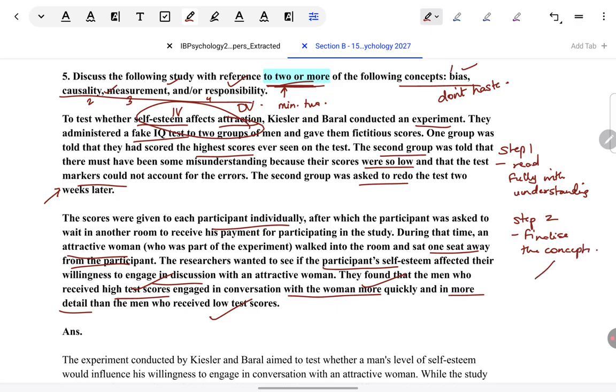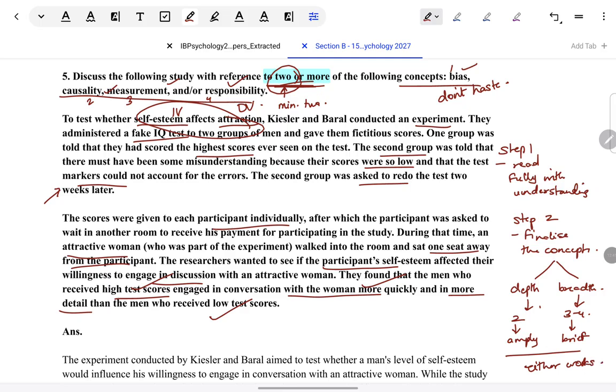So if you're wondering, is it better to take more or is it better to take fewer concepts? There's something called a depth approach and there's something called a breadth approach. Depth approach means you take the minimum number of concepts that they have allowed for, take two, but discuss both of them amply. Give a detailed discussion of each. Breadth approach is take three or four. If you really want to be very broad and show your diverse understanding, take all four of them and then discuss each one in brief. IB has directly suggested that you can take either approach. Either works well. It's up to you.